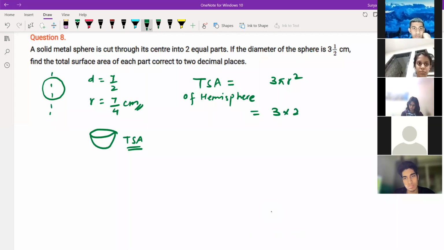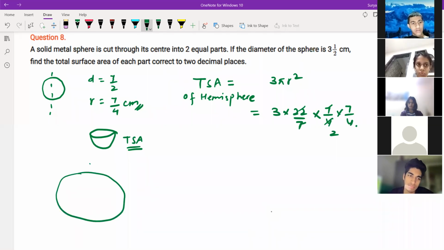So 3 into 22 by 7, and the radius is 7 by 4 into 7 by 4. The radius will be the same, because it is cut into two parts.